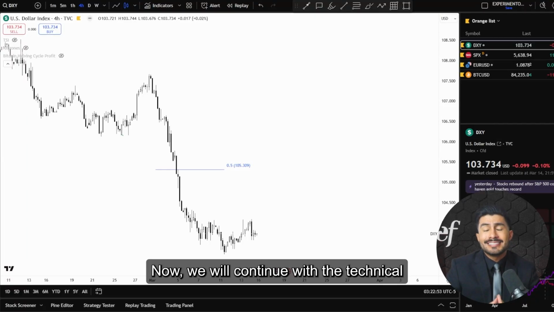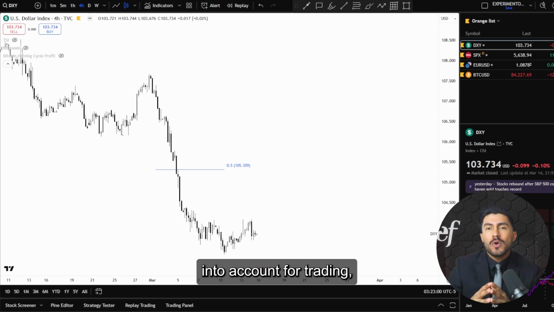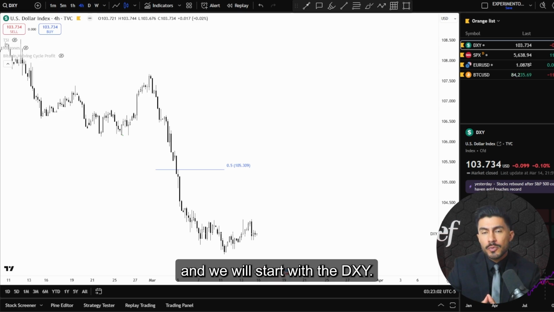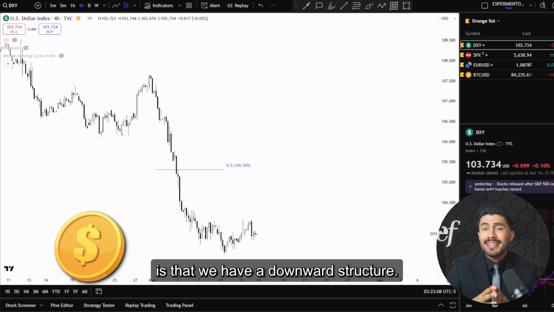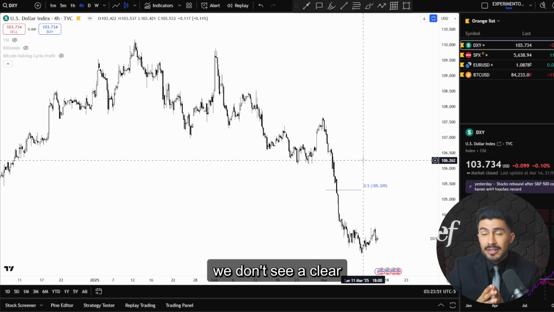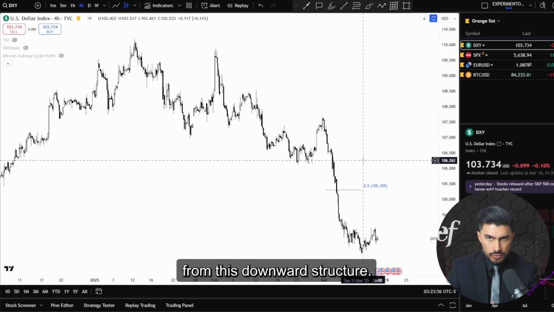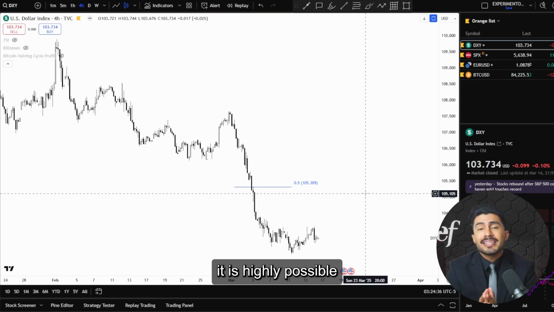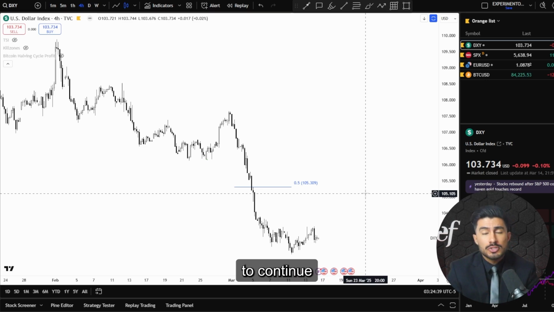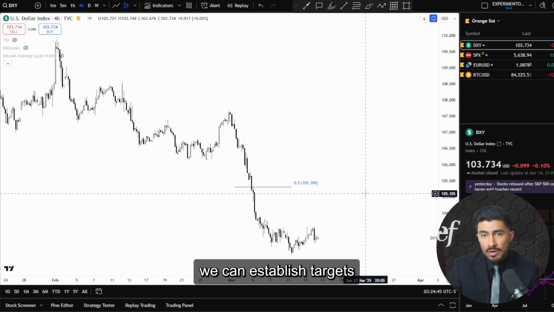Now we will continue with the technical analysis of the most important assets that we always take into account for trading, and we will start with the DXY. The first thing you need to consider with this asset is that we have a downward structure. For now, we don't see a clear intention of the price to try to recover from this downward structure. So considering the technical aspect and the geopolitical tensions, it is highly possible for the US dollar to continue maintaining this downward structure. From now on, we can establish targets that maybe are related to the recovery of the price.